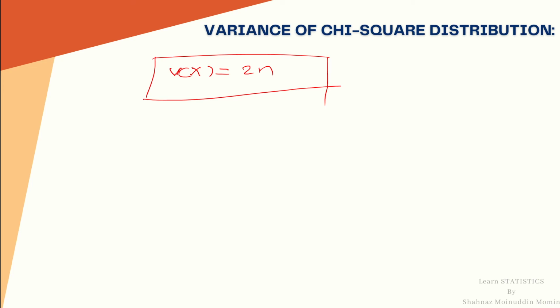In this way, in this lecture we learn the definition of chi-square distribution and we calculate the value of mean and variance. In the previous lectures we have already discussed many more distributions from the continuous random variable and many more